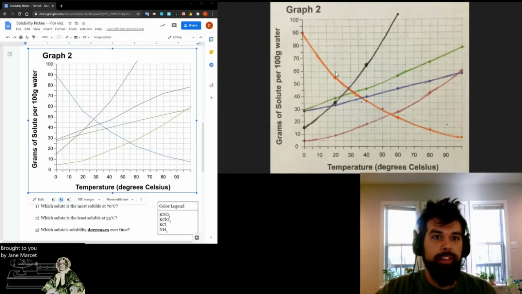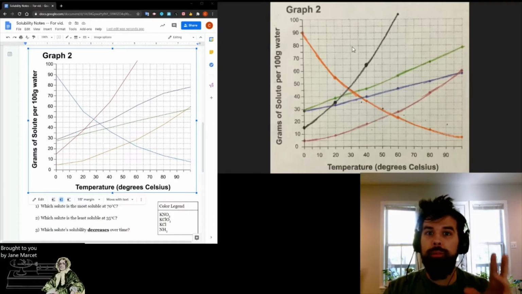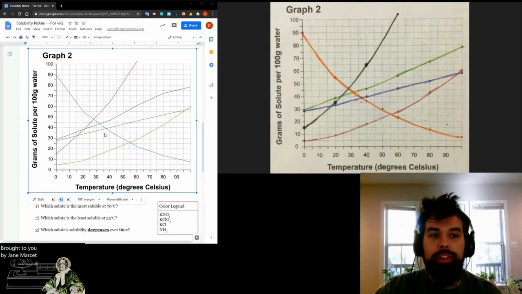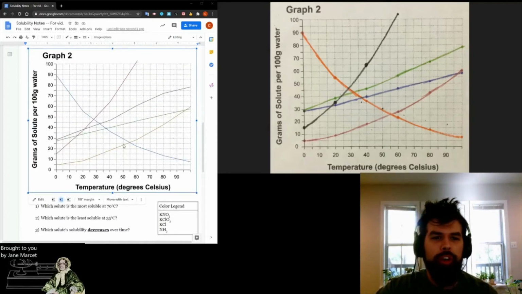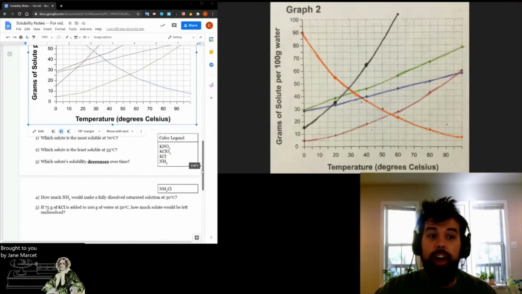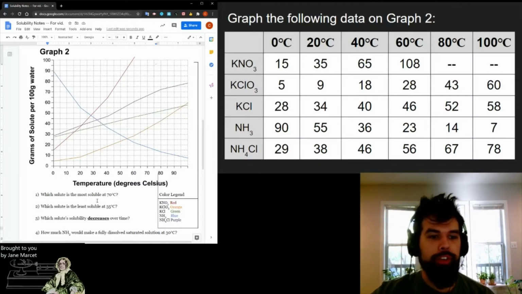Or, you know, it depends on if you're doing it on a computer or on pen and paper. But yeah, so we can use this to answer some questions down here. And again, I've got them all color-coded so that I can keep track of which ones they are. Let me fill in this color legend right here so that I can remember which color belongs to which compound. Alright, so for this first one, it asks us which solute is most soluble at 70 degrees.